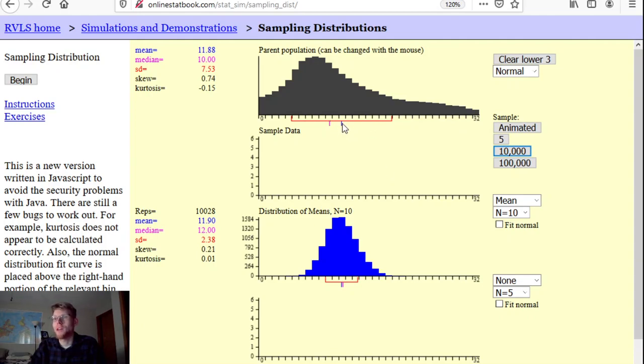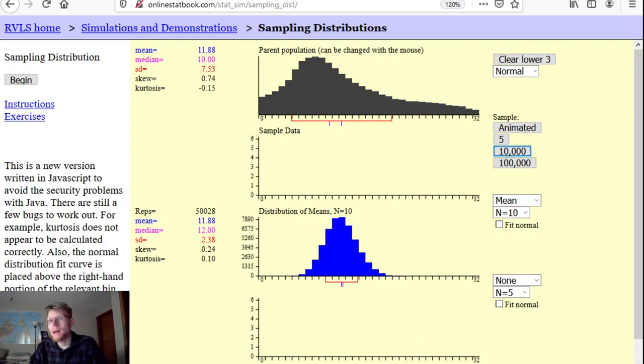This one's the true population mean, the blue one. My sample mean is lining up pretty close to that here. My sample mean is this red bar. The population mean is this blue bar. And so I can continue doing that and ensure that I have the true shape here.